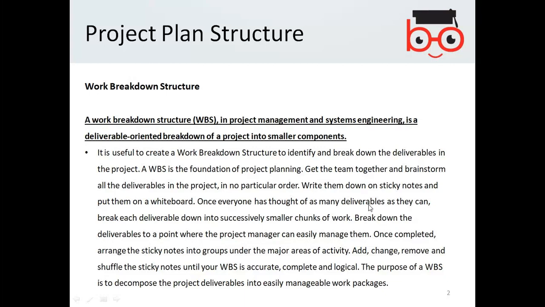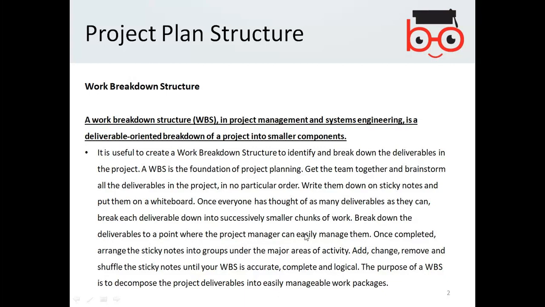So break down the deliverables to a point where the project manager can easily manage them. Obviously, it needs to be managed by the project manager and guided by the project manager. Once completed, arrange the sticky notes into groups under the major area of activity and add, change, remove, and shuffle the sticky notes until your work breakdown structure is accurate, complete, and logical. The purpose of a work breakdown structure is to decompose the project deliverables into easily manageable work packages.